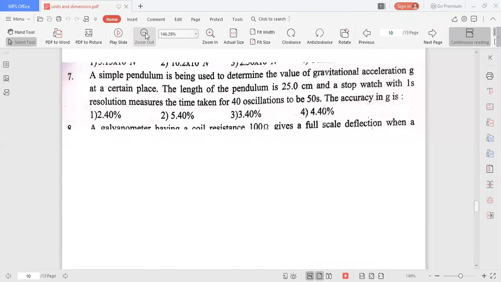That's why, to measure the percentage of error, first you have to find the relative error in the measurement of g. Delta g by g is equal to, 4 pi squared is constant, it has no error. So here g is equal to 4 pi squared into L to the power of 1 into T to the power of minus 2. So 4 pi squared has no error. L to the power of 1, that means 1 into delta L by L, plus 2, power minus 2 means minus 2, into maximum possible error means plus 2 into delta T by T. Okay, now the length of the pendulum is measured as, it is one important problem.